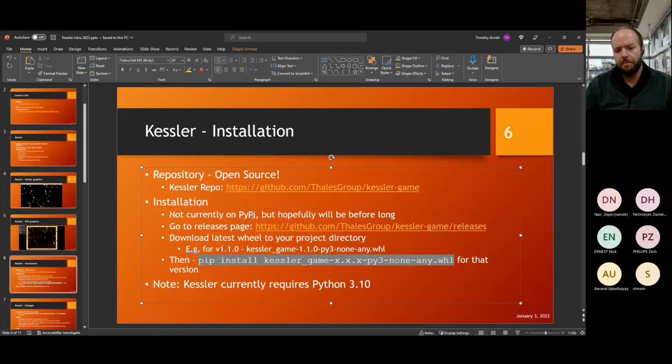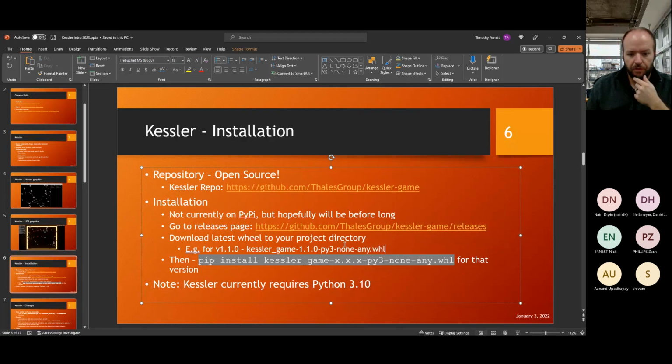Installation: it's not currently on PyPI, although we're talking about that and hopefully it will be before too long. But even though it's not on PyPI, you can install it in a similar way by just going to the releases page. I'll do that a little bit later to show you what you would do. You go to this releases page and you can download the wheel files, which have the extension .whl.